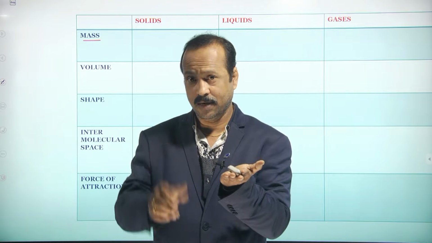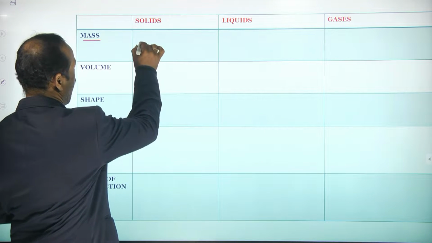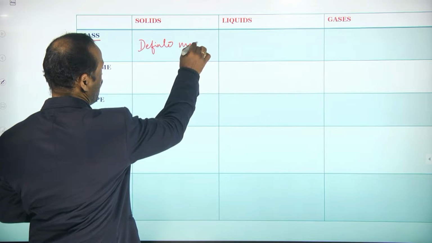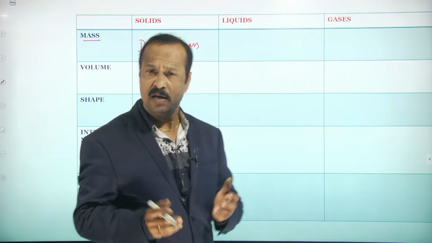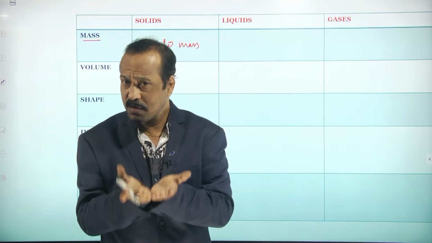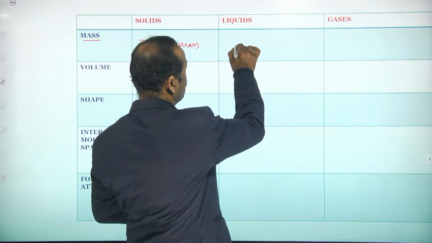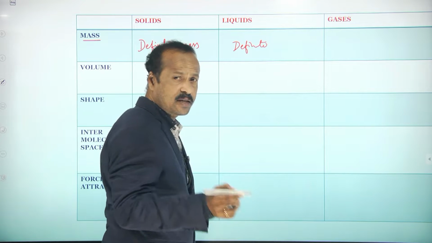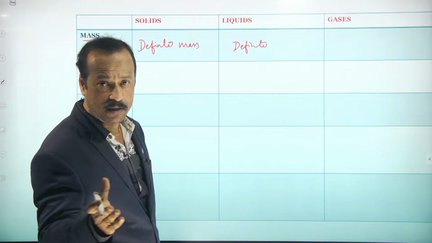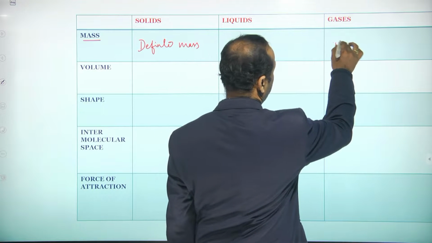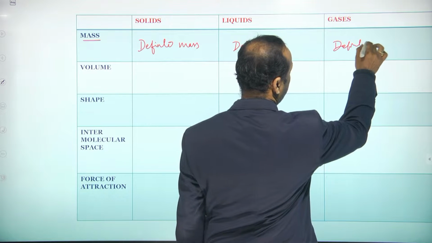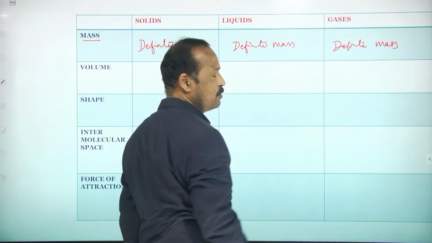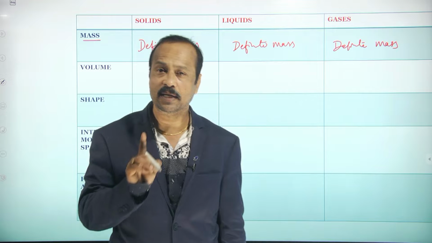Liquids are also matter, so liquids also have definite mass. Gases are also a part of matter, so they also have definite mass. All solids, liquids and gases have a particular mass.